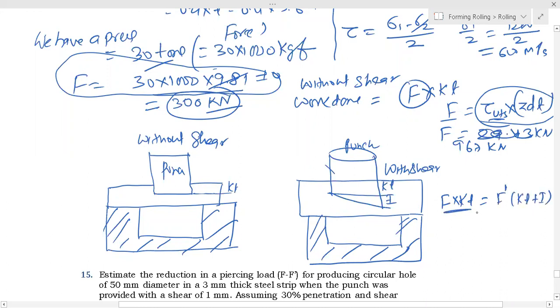That is the work done in the first case. This value is given to you: 300 kilonewton, and this is your 967 kilonewton. KT you know, and again KT. So you can calculate I. What is the I value?